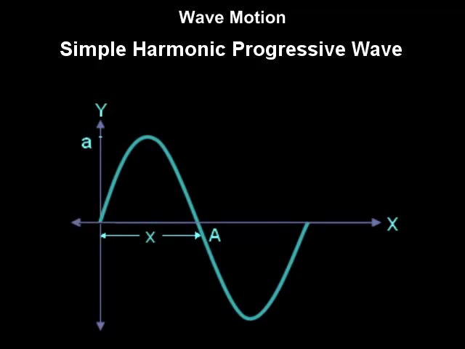The figure shows the graphical representation of displacement of a particle carrying a wave along y-axis, that is, displacement is along y-axis with respect to its position from the origin along x-axis. The graph is drawn when the particle at the origin is at its mean position.